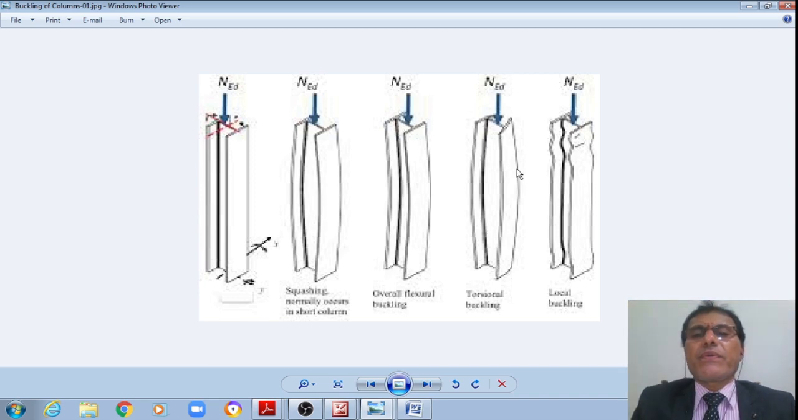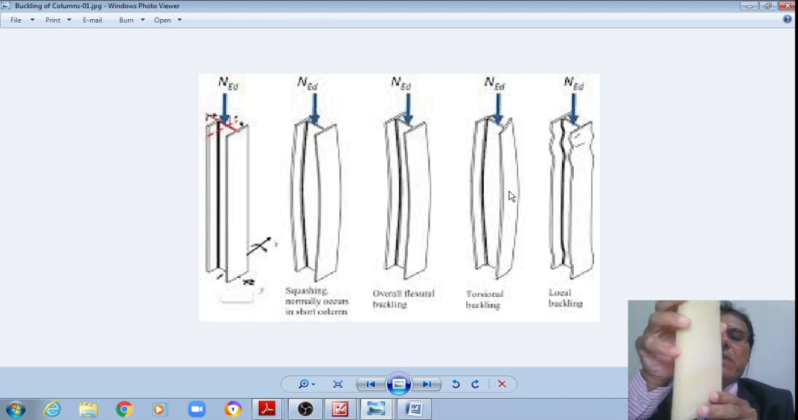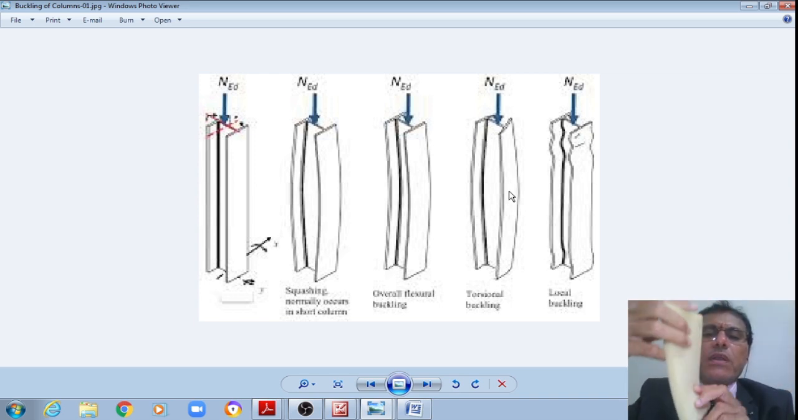Whereas if the flange of this beam section itself is warping like this, then there is what is called torsional buckling. Previously it was that flange, student. If it is undergoing warping on either side, then that is what is called